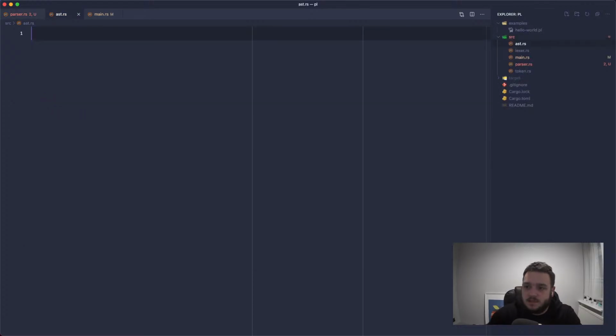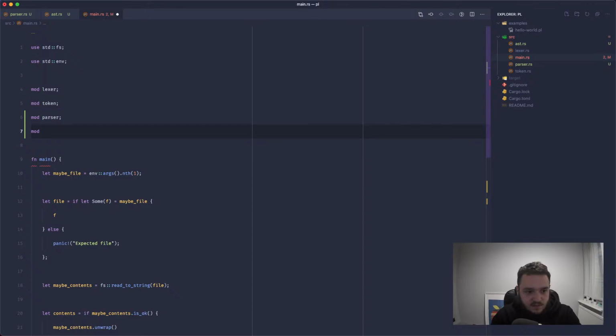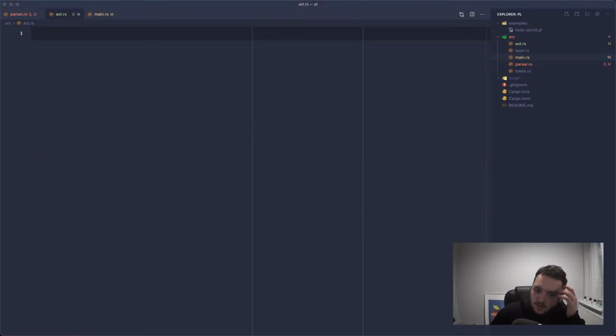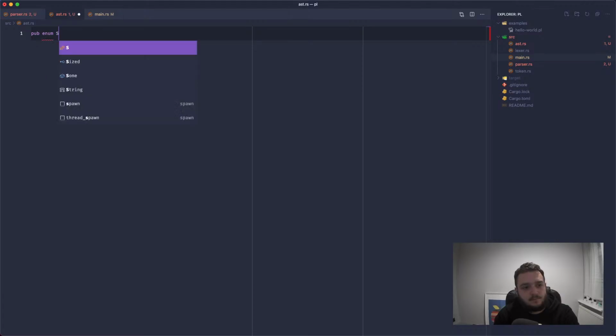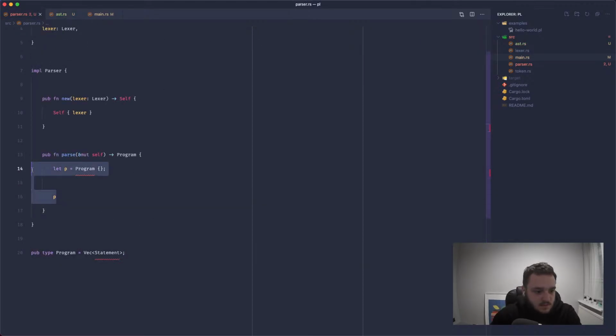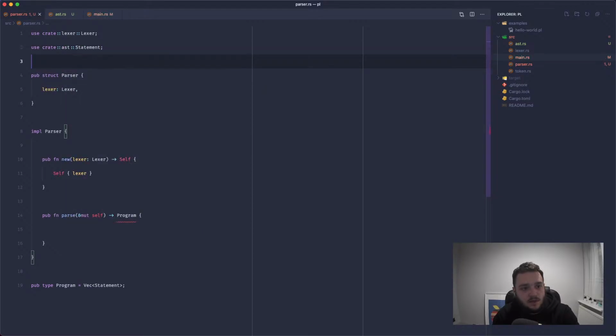We create a new AST module. So this is where we're going to define all of our AST statements, all of our nodes, and we'll put this as a mod. And we will have probably an enum for these statements. So we'll create a public enum, and we'll put some derivations on there. So we'll put debug on there, which will do some pretty printing for us. And we also need to import the statement enum.